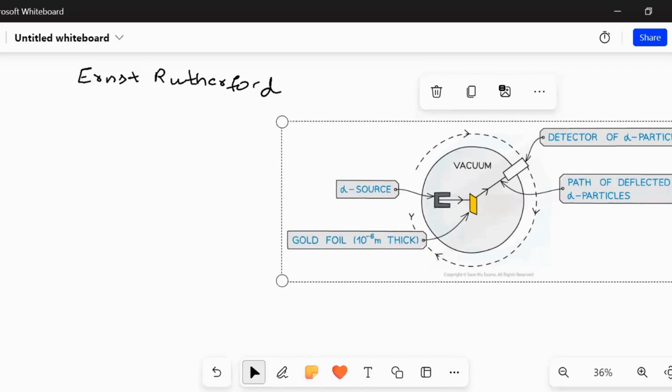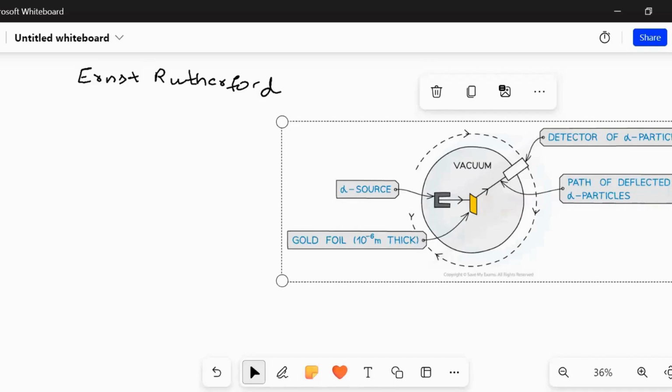The alpha particles are fired, in the sense ejected, not with a firing part. Through a source the alpha particles go through a thin gold foil, and you can see on the other side the detector. So the alpha particles are ejected, go through a thin gold foil, and are detected at the detector.